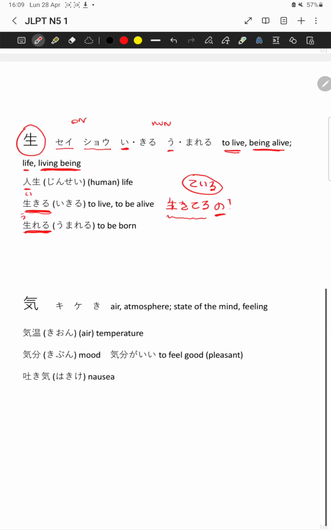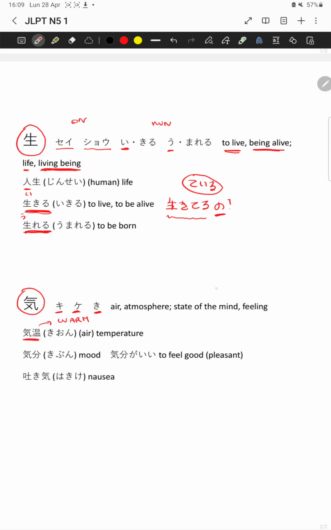The last kanji of today is this one. The on readings are ki and ke, and the kun reading is again ki. The meaning can be air, atmosphere, as in kion. On by itself means warmth, and in general is related to temperature. So kion is the air temperature, so you use it to express the temperature when you talk about the temperature of the air or the atmosphere.